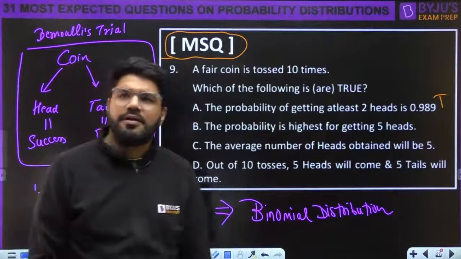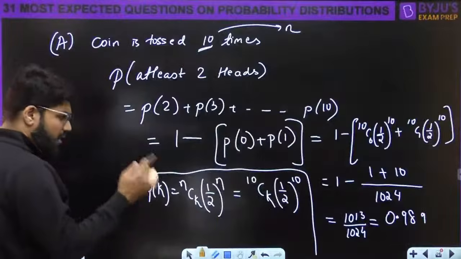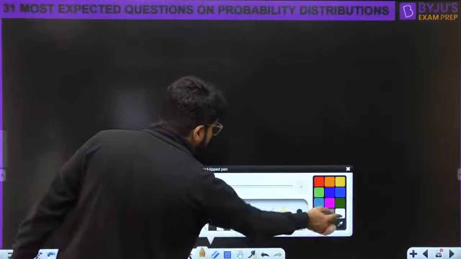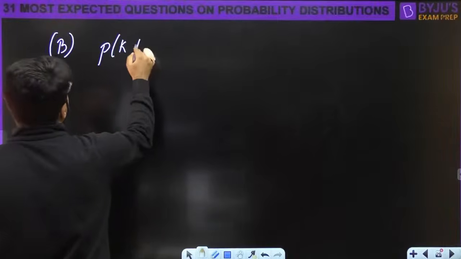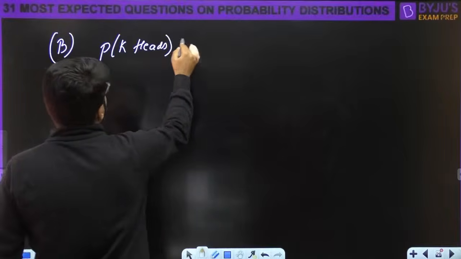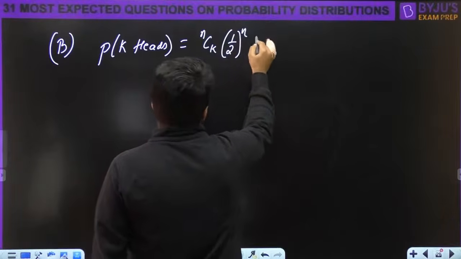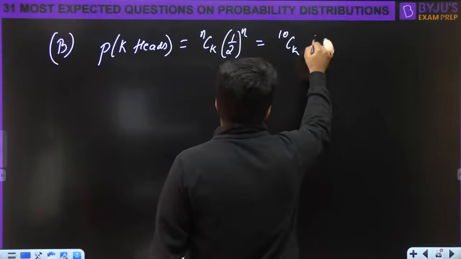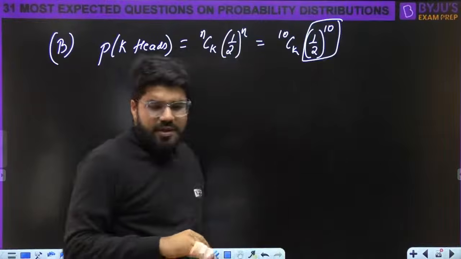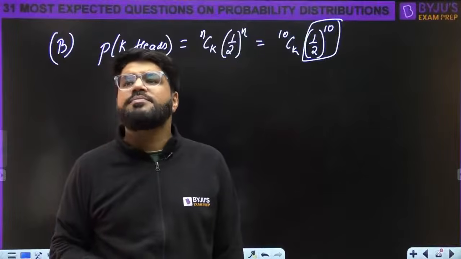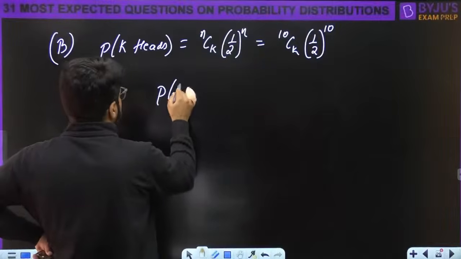Is that true or not? The probability is highest for getting 5 heads. How to get this one? Don't have to calculate all, right? अगर मैं option number B की तरफ जाऊं, देखो, what is the probability of getting K heads? It is given by the formula nCk half power n, or here it is 10Ck half power 10. तो देखो half power 10 तो constant है. The probability will be maximum if 10Ck is maximum, right?